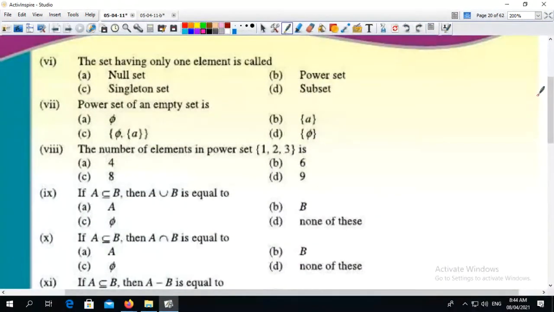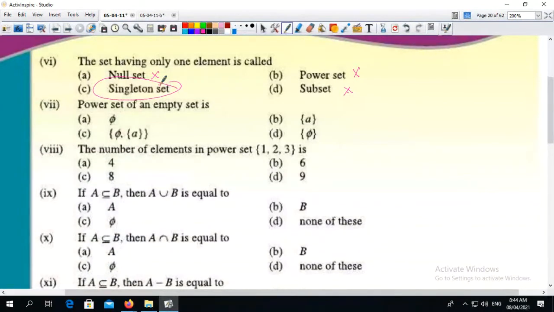Sixth one, the set having only one element is called: null set not possible, power set not possible, subset not possible. Only option is singleton set. A set having one element is called singleton set.